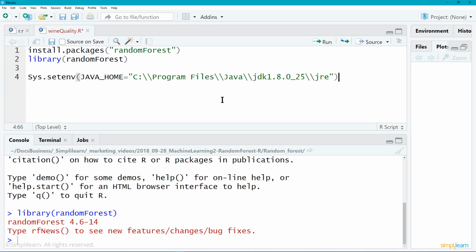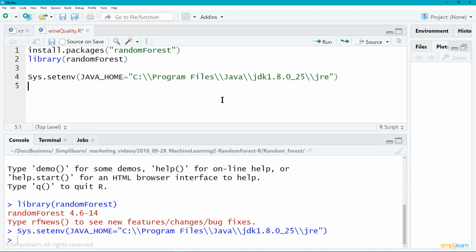It's usually under Program Files, Java, and you'll see JDK, depending on what version you have on there, and then find that JRE folder. And I'm just going to set the environment on there. You have to do that every time you run the script. With R, there is a place where you can set it permanently, but generally it's set to whatever your system variables are set to, so you don't want to mess with that. So you just want to put this in your code if you're having problems, and you can always take it out.